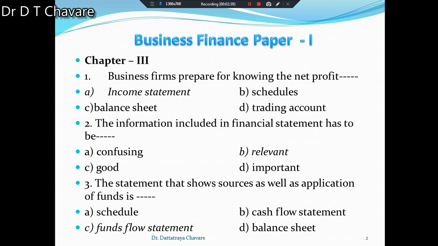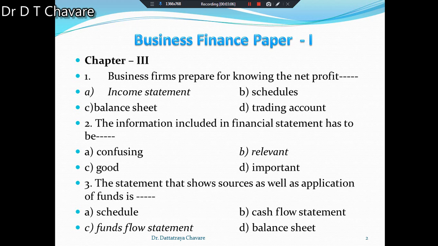As per the knowledge of a commerce student, you have to guess. Such a statement should not be confusing, so the first alternative is not right. Second, relevant. Relevant means proper, so that is the answer. Good and important are not right.